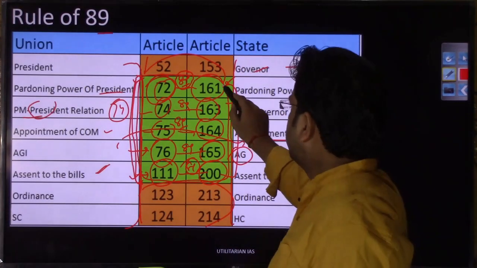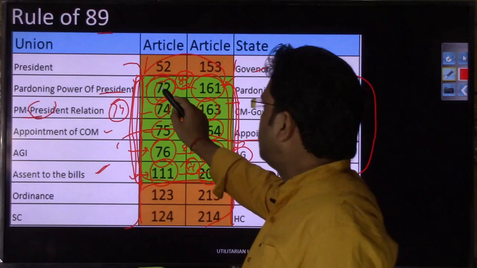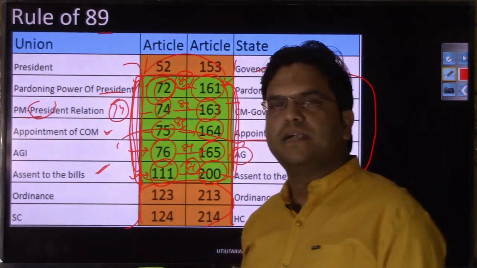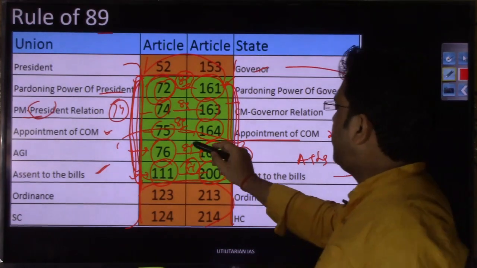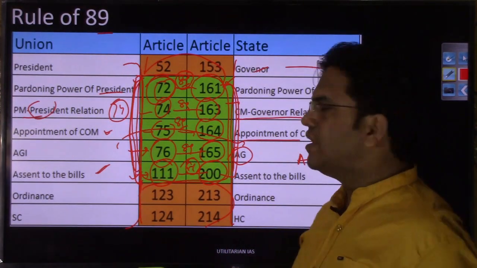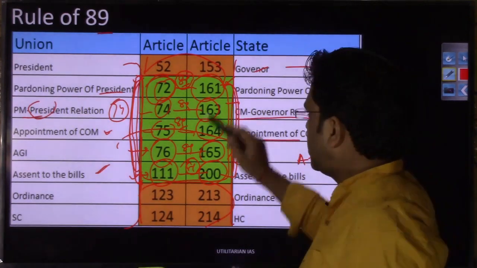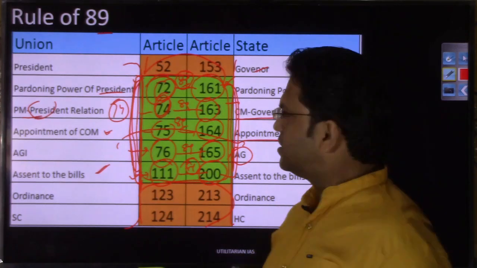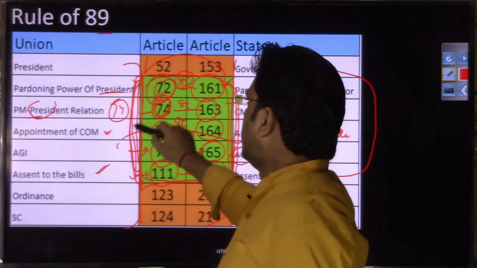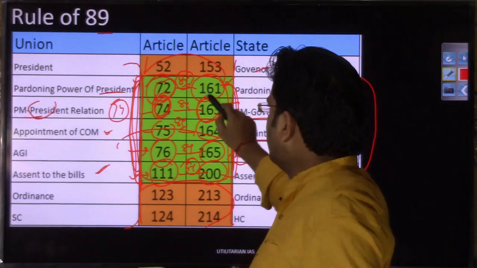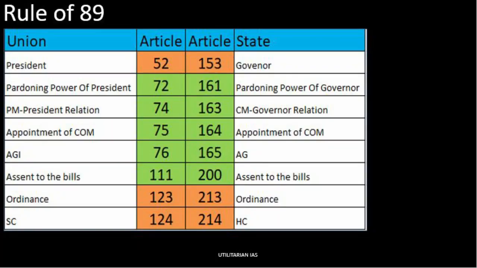And if you cannot remember these articles, you just remember the articles at the union level and the function those articles are dealing with. Then you can simply add. Suppose you do not know in which article the CM-governor relationship has been discussed, and you know that at the union level the PM-president relationship has been discussed in 74, you can easily add up 89 and reach the corresponding article. So that was my point.